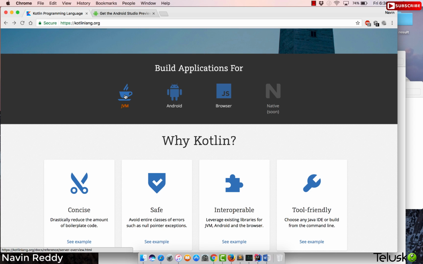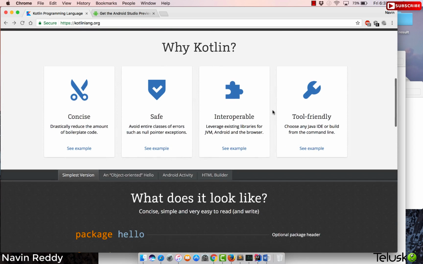Because the JVM is a portable platform, right? If you have a JVM on Windows, you can run your applications on Windows. As you know, Java is platform independent because all the machines have a JVM now. Since Java is platform independent, Kotlin is also platform independent. So Kotlin can work on Android, and Kotlin can also work on browsers. Again, this is in beta now, so you can convert your Kotlin code into JavaScript code. Native is coming soon. I'm not sure what native means there.